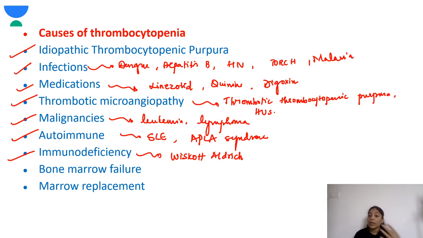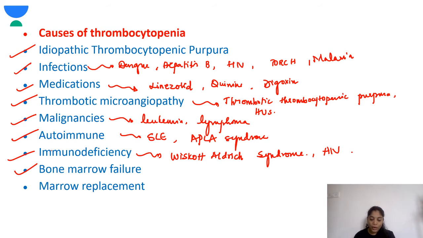In these children, one of the causes of mortality is bleeding. For example, a child who has undergone circumcision may have had severe bleeding. That is one of the presentations. Wiskott-Aldrich syndrome is an X-linked disorder. Fine. And also HIV is another acquired immunodeficiency.